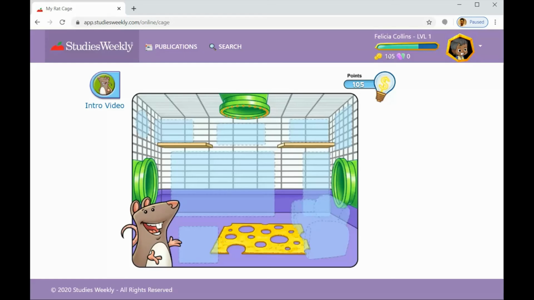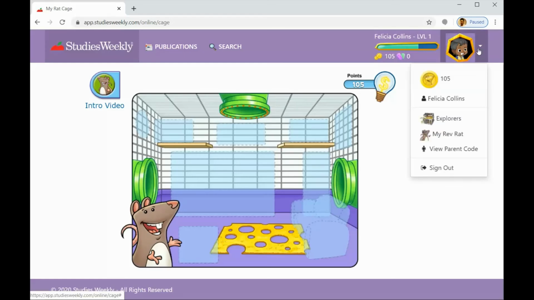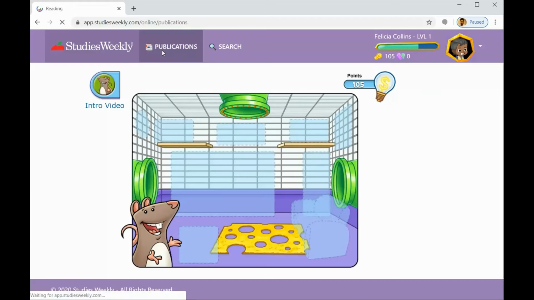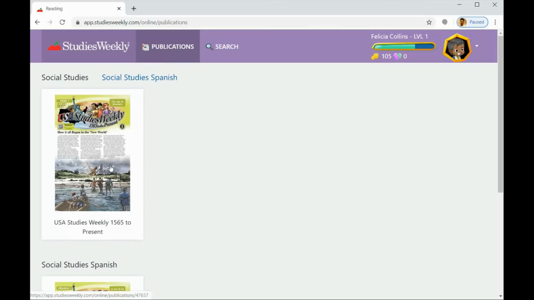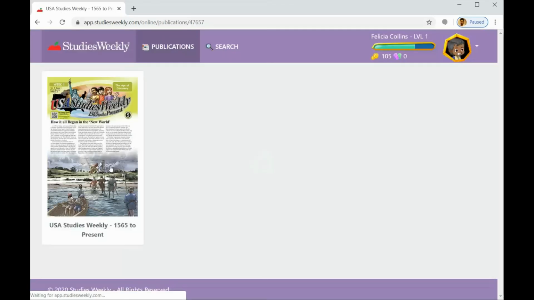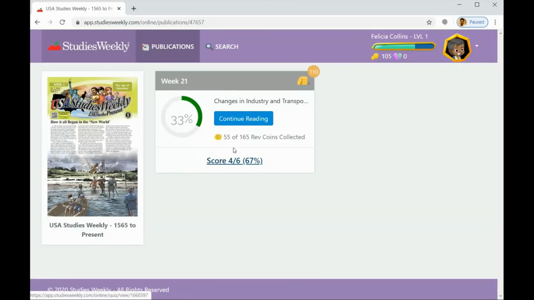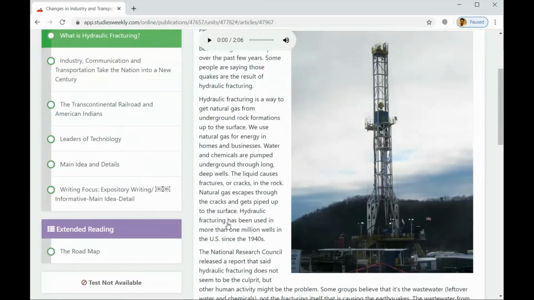Anytime you want to get additional coins, you'll need to go back to your reading and make sure that you get your coins. So we'll just go back to publications, read some more, and continue reading. Now your scores will be posted on the window so you can actually see how many you've gotten right after you answer each of the questions for each of the articles.